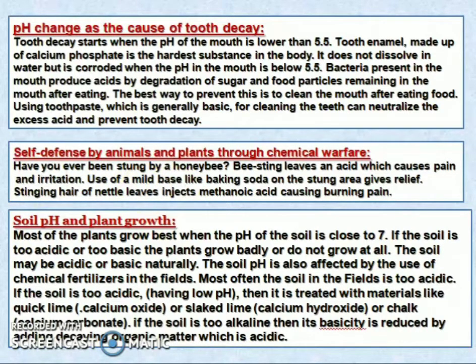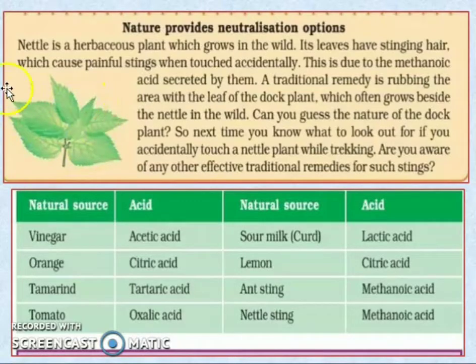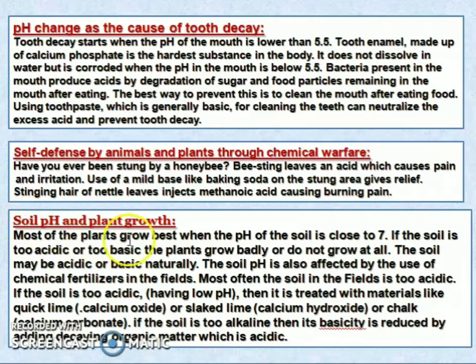So this is the diagram of a nettle plant, which has methanoic acid that will be injected into our body and cause pain. The bee sting also causes pain and irritation. So we use baking soda to get relief from that pain.